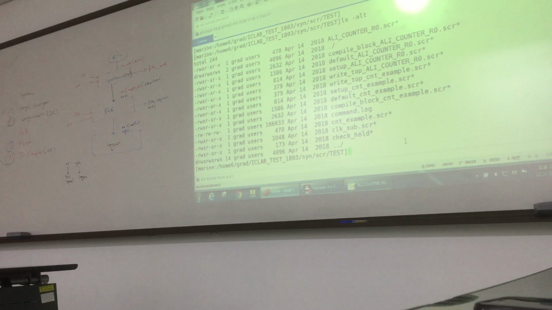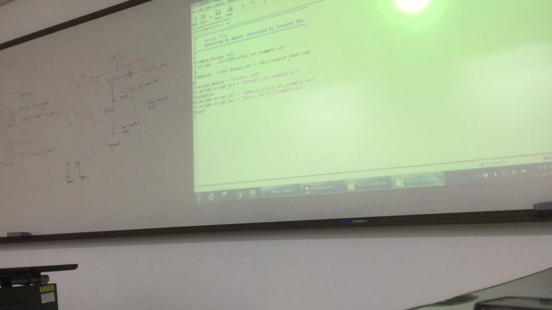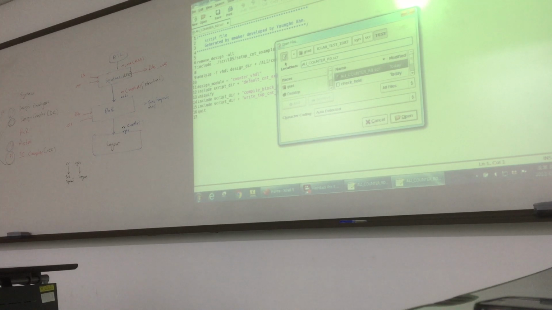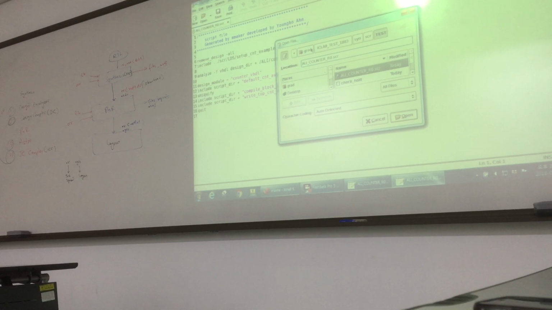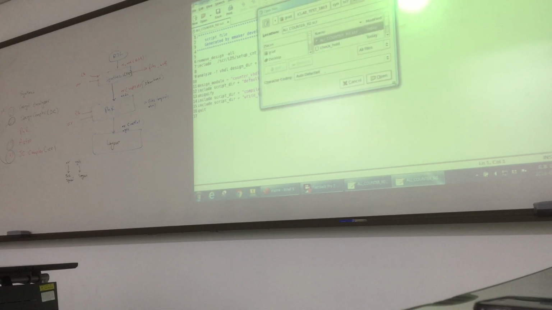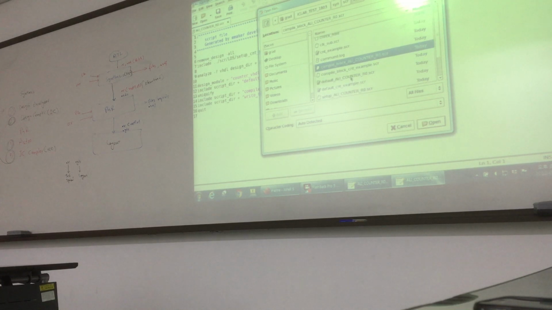Location. It's VHDL. So usually Koreans use VI for editing. But this terminal, this gedit can be used. I like it. I feel it is easier.